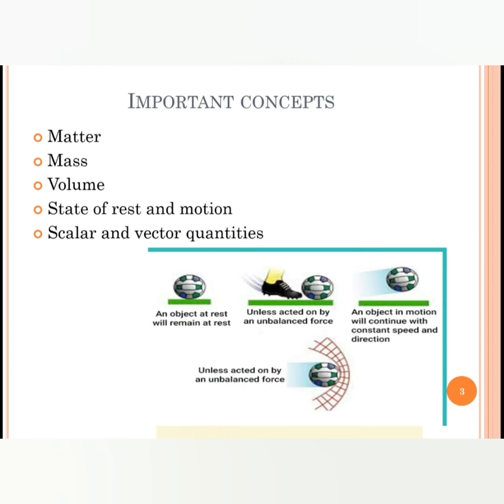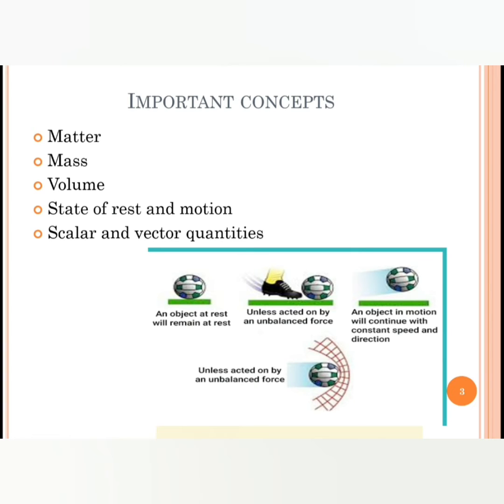What is state of rest and state of motion? We see there is a football. It is kept at rest. An object is at rest when the position of the object does not change with respect to a fixed point. That football is kept at a particular place, and with respect to that place, it is not moving anywhere. The position of the object is not changing. So that is why it is called the state of rest.